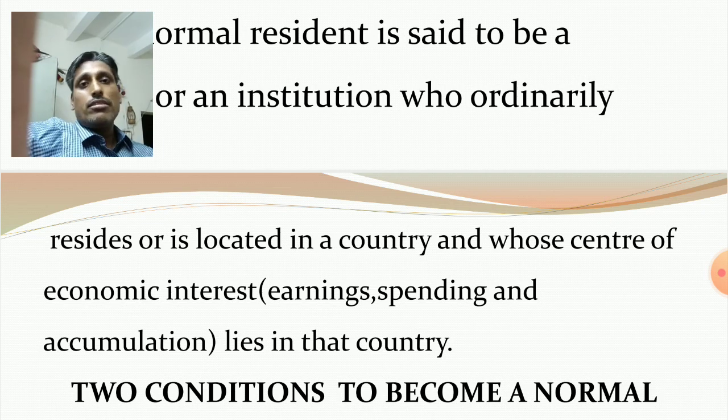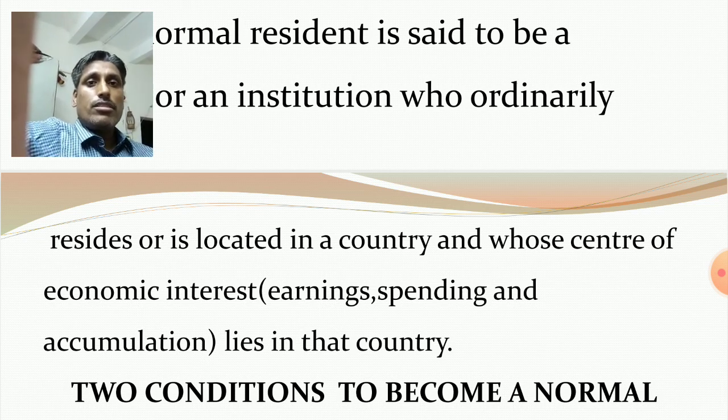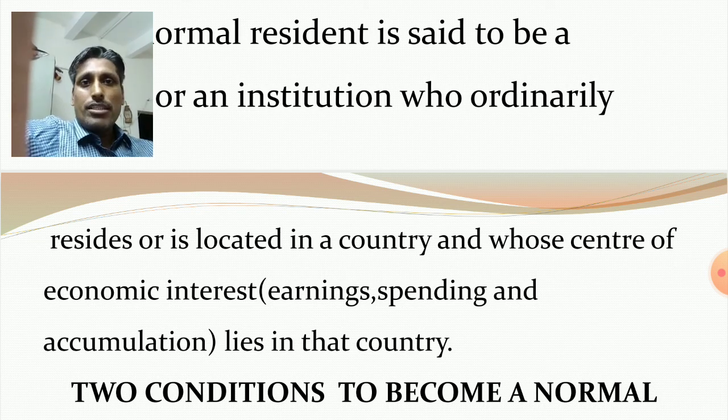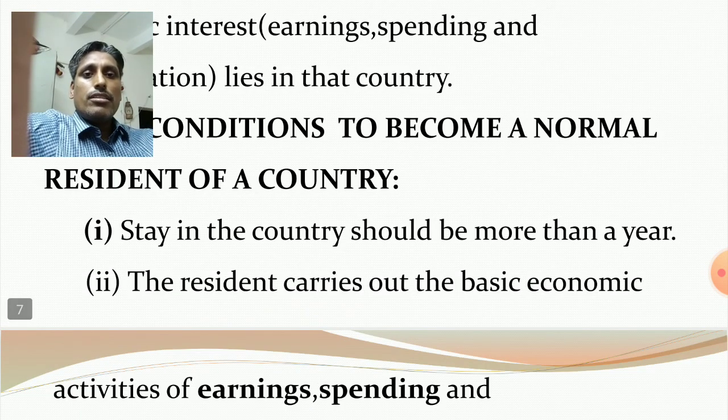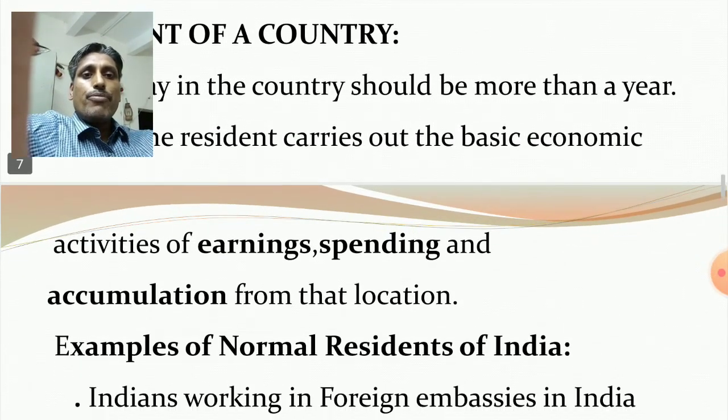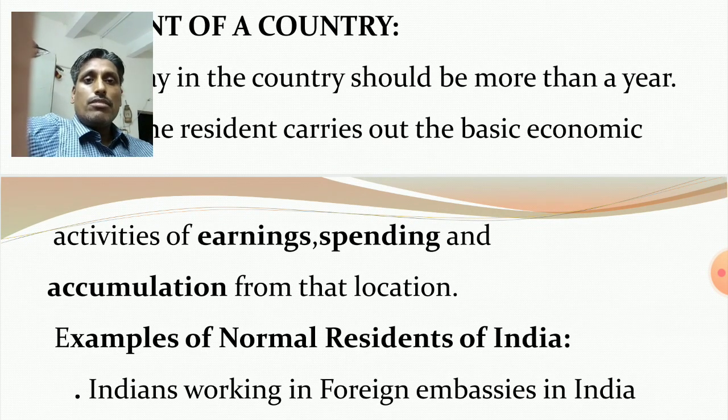So he is the resident of USA. For us, he is the non-resident Indian. So two conditions you remember. Staying in the country should be more than 1 year, and also carries out economic activities like earning, spending, and accumulation from that location only, from that country only.